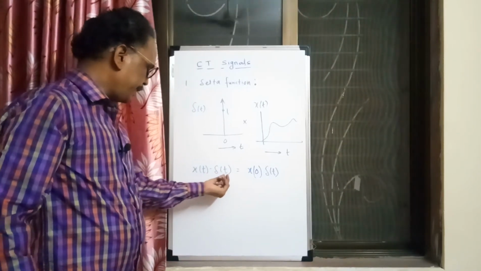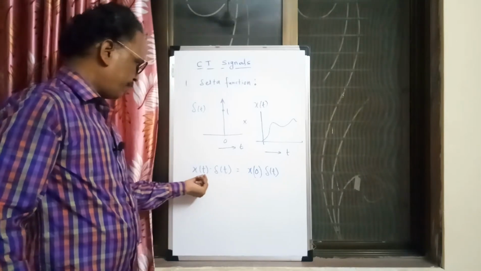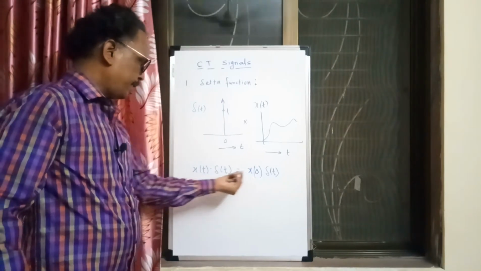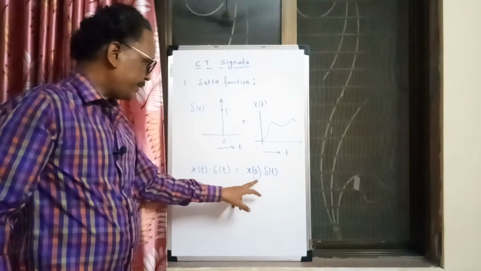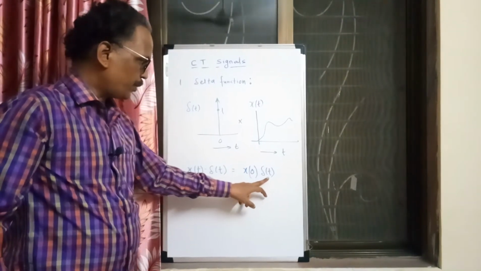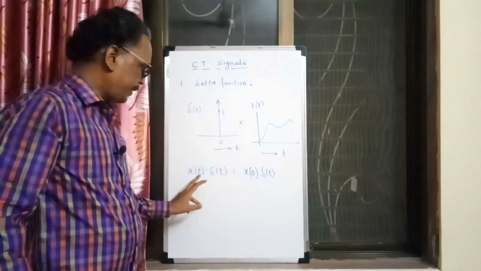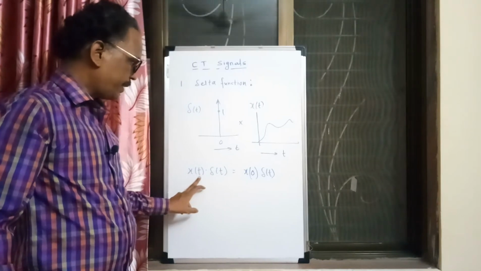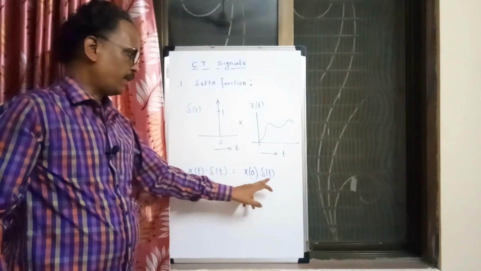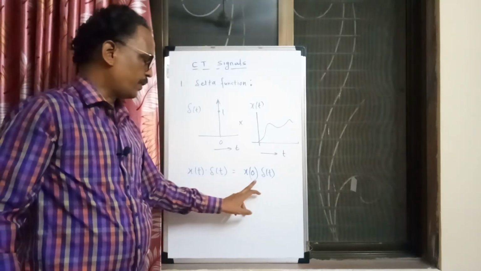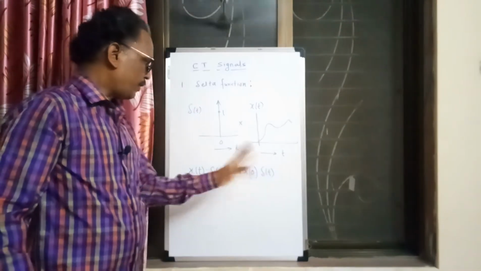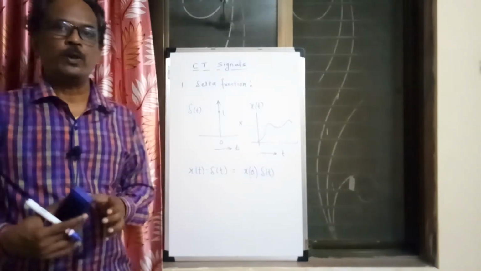So except at t equal to 0, x of t becomes x of 0. Why have I written x of 0? Because the delta function is 0 everywhere else, so there is no point in writing x of t. So x of t can be replaced by x of 0, and other points will not come into the picture.